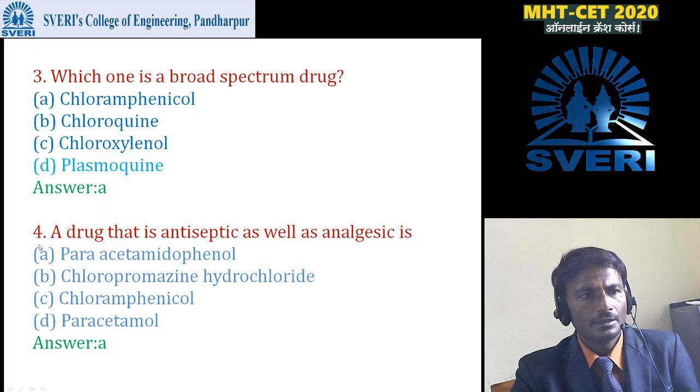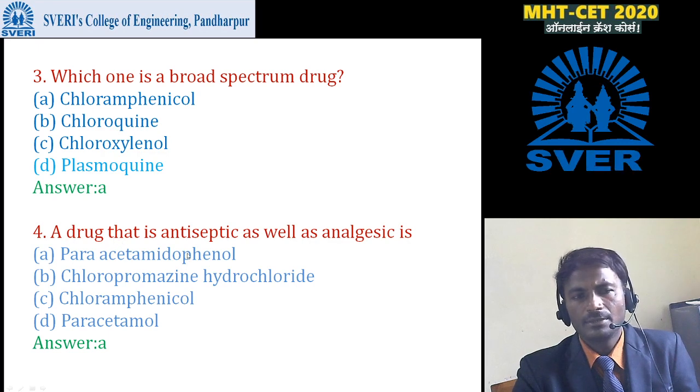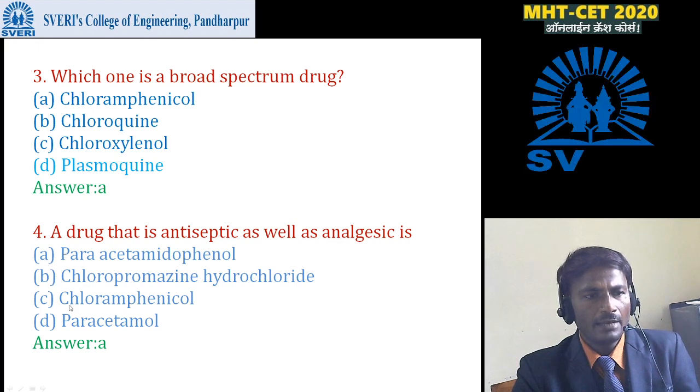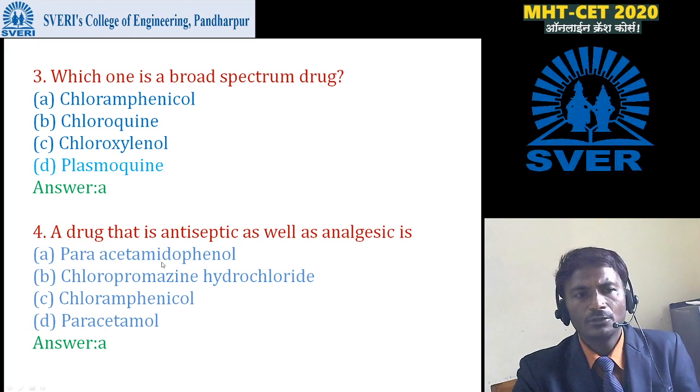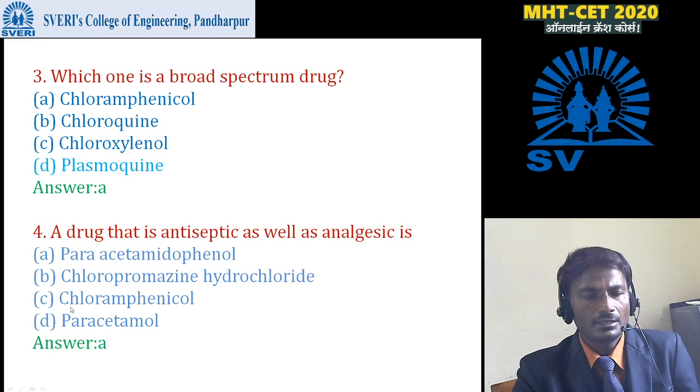Then next question, a drug that is antiseptic as well as analgesic, which among these? First one is para-acetaminophenol, second one is chlorpromazine hydrochloride, third option is chloramphenicol, and fourth one is paracetamol.